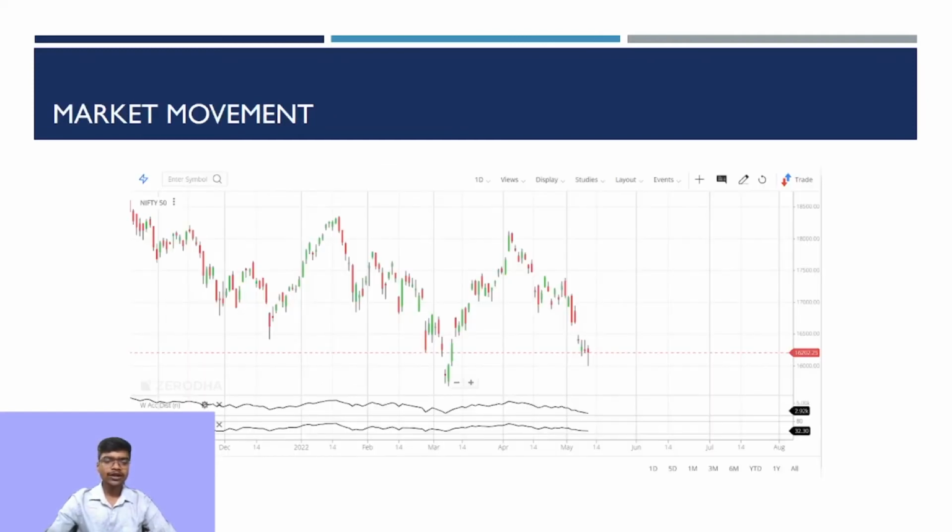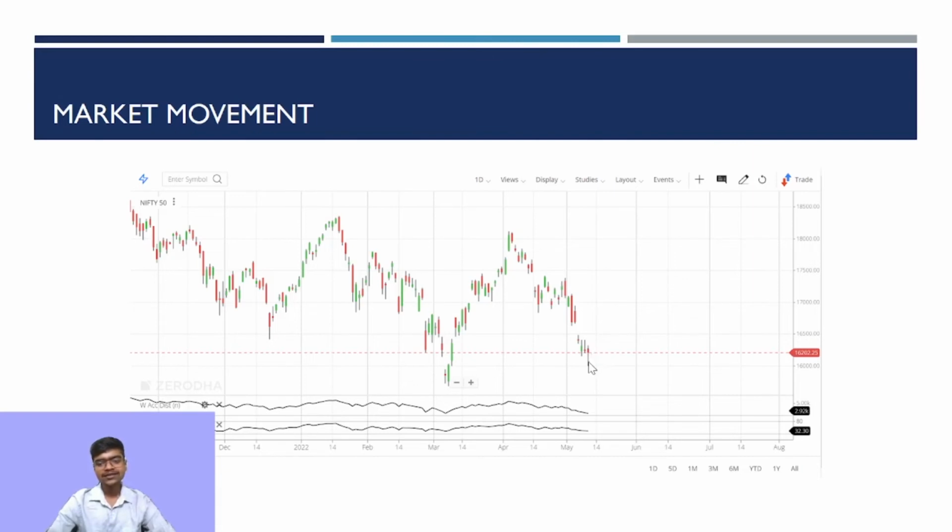When we check the market movement, we can see that the benchmark index has not performed that well for the last few months, and right now we can see that there has been a huge sell-off, but in the last trading day we can see that there has been a price resistance.